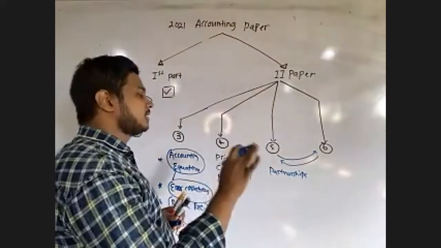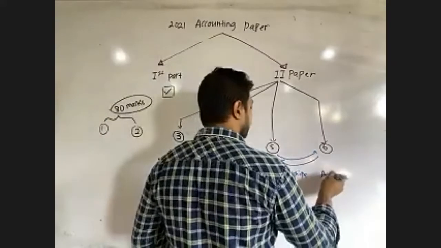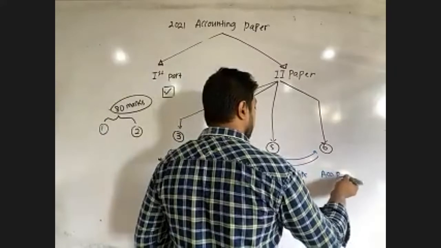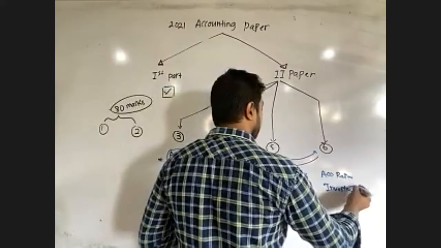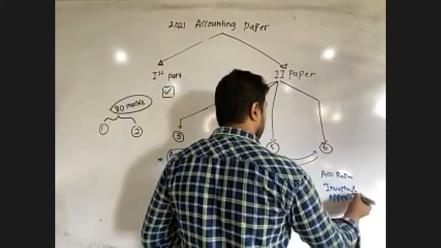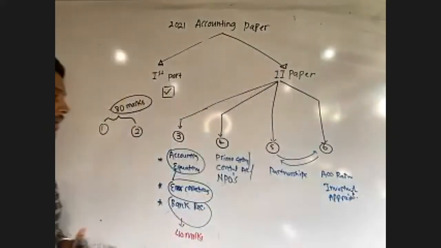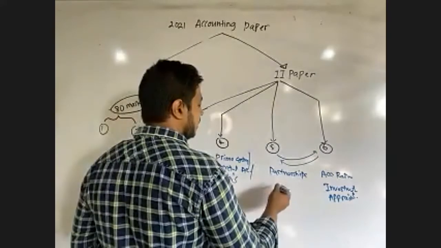In the sixth question, accounting ratios and investment appraisals have been tested highly. In this case, they have also tested CVP analysis.